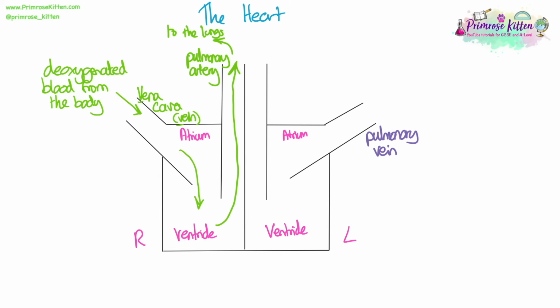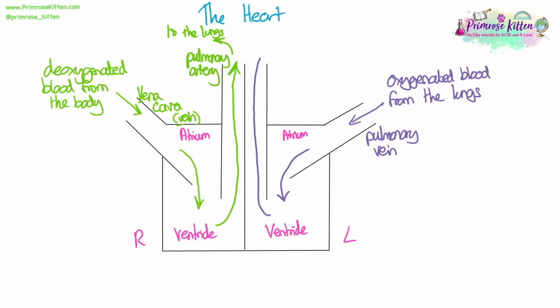When blood returns to the heart from the lungs, it returns in the pulmonary vein. Because it has been to the lungs, it is now oxygenated blood. This is the only vein in the body that carries oxygenated blood. The blood then moves through the left atrium, which contracts and pushes it into the left ventricle, which will contract and push it up and out of the aorta. This is the biggest artery in the body, and it takes blood at the highest pressure because it has to send it to the whole of the rest of the body.